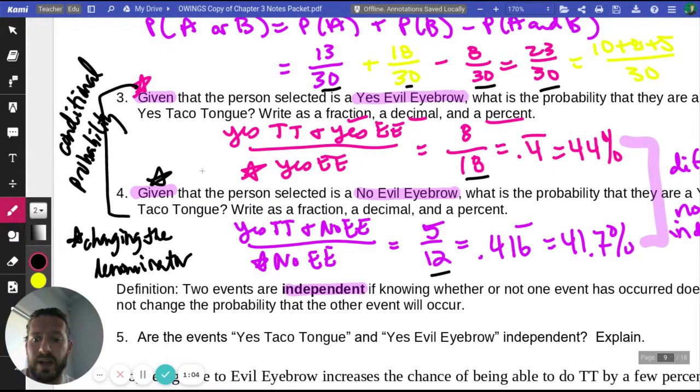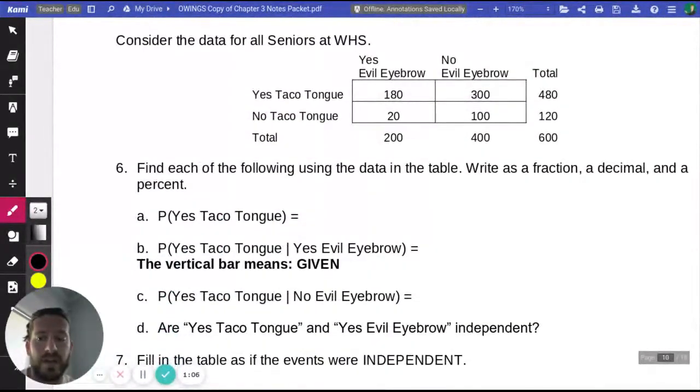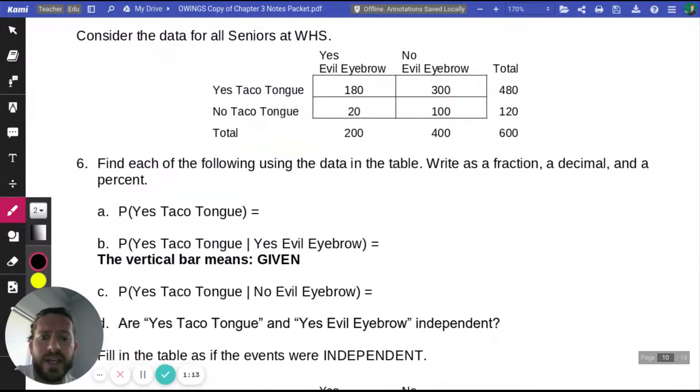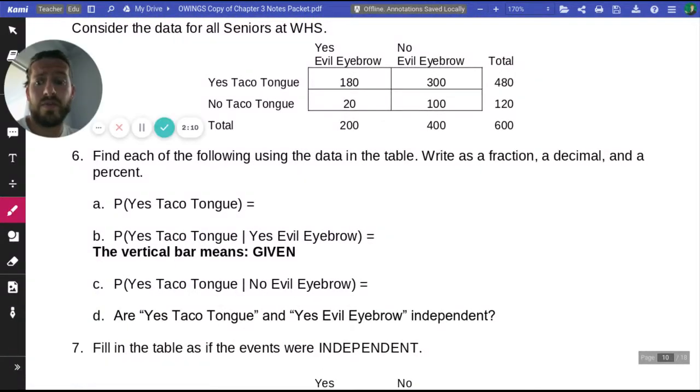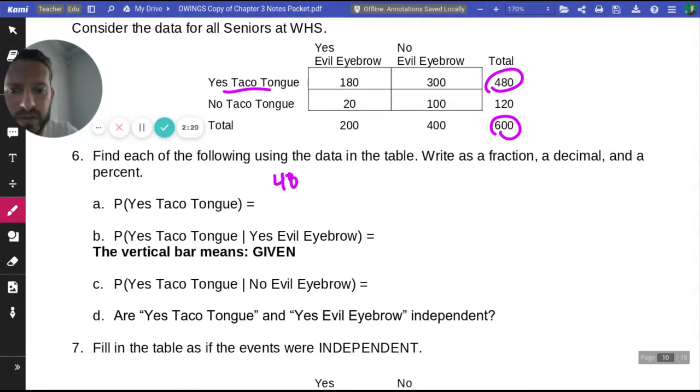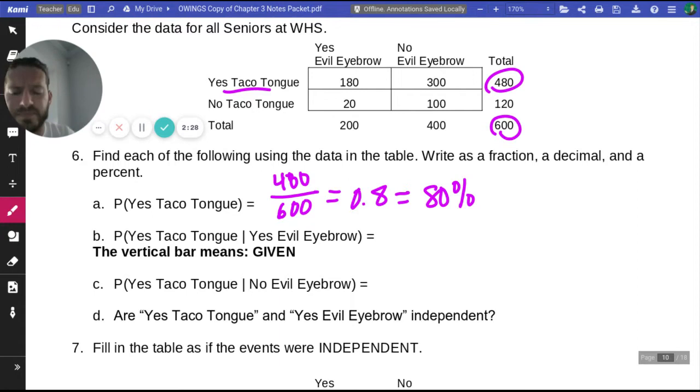All right, continuing on to a set of data for all seniors at wherever WHS is. Never heard of it. And we're going to find each of the following in the table below for all the seniors there. So number 6A, we want yes, taco tongue. So that's out of everyone, people who can do taco tongue. It looks like there's 480 seniors out of 600. When we divide that, it gives us 0.8 or about 80%.